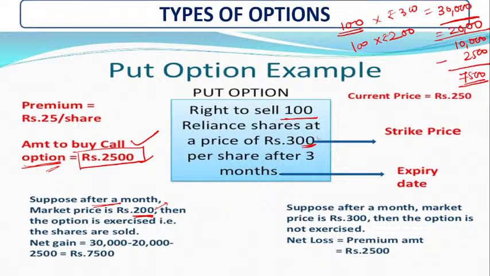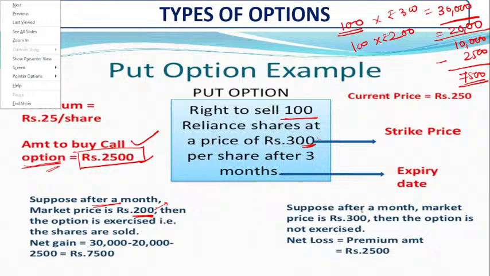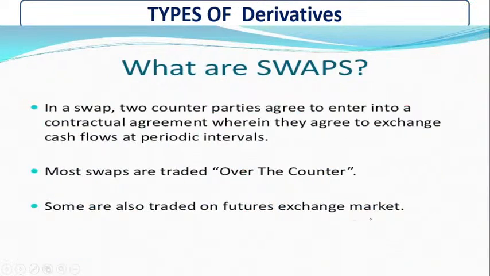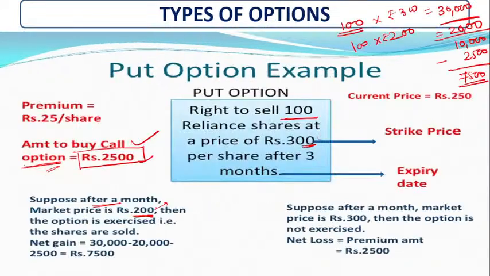Yes. Now suppose after a month the market price is rupees 300, the same amount, 300, and the option is not exercised over here.